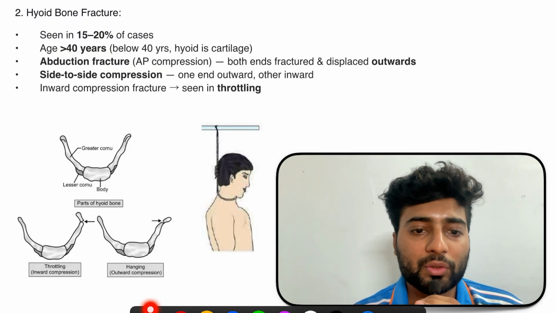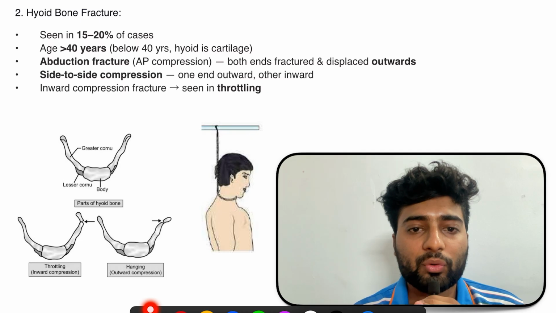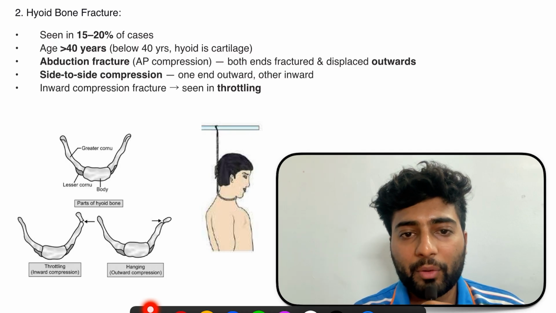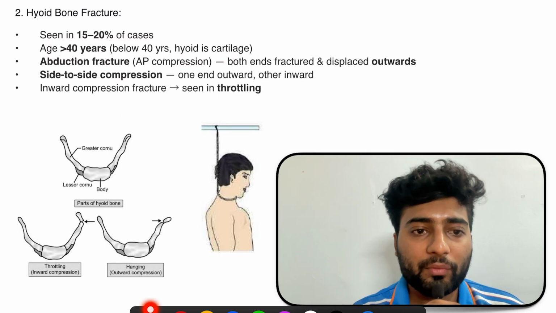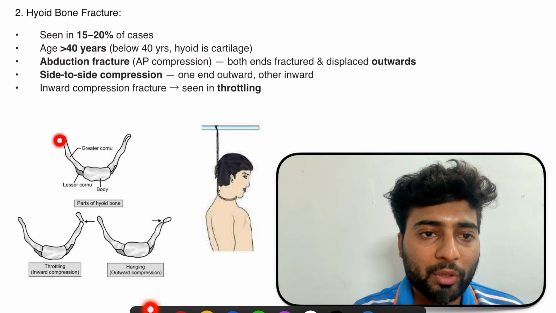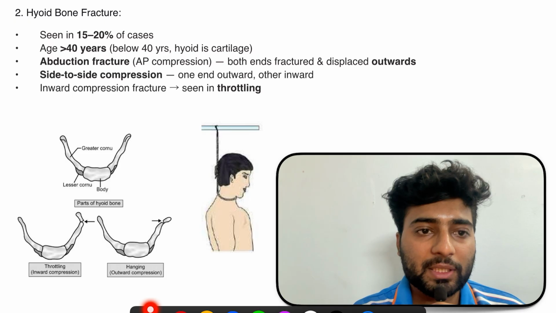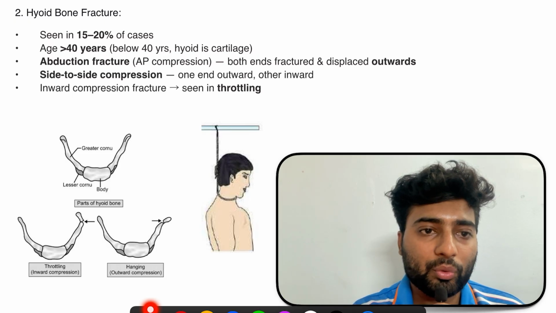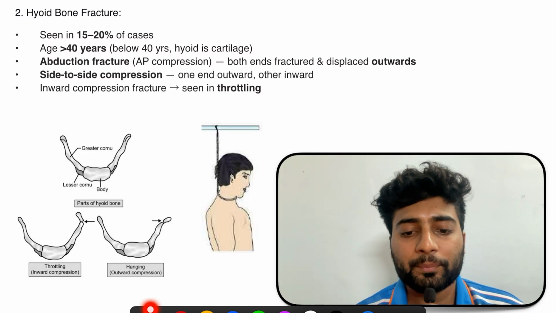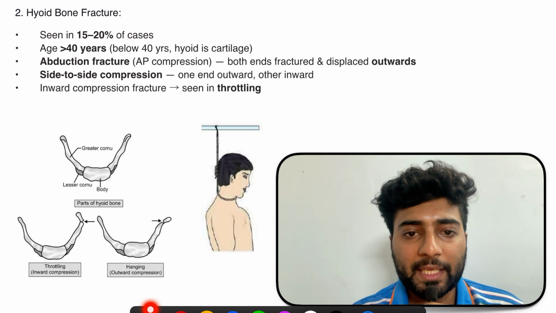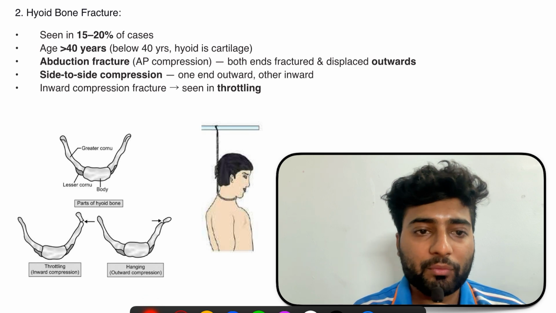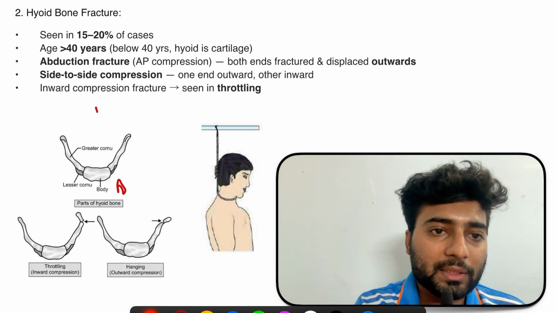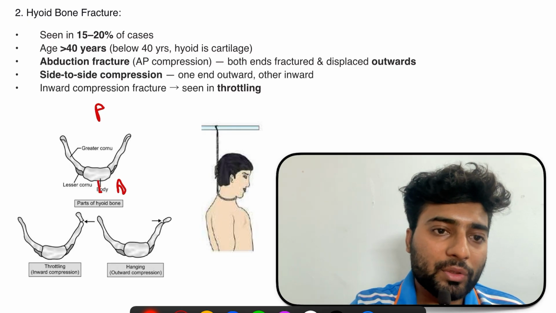See, this is more conceptual. Let's take two examples. First one is of hanging. First let's learn the anatomy of the hyoid bone. Hyoid bone has two cornua, this one and this one. So this is the greater cornua and the lesser cornua. So we have two of these protrusions. Now whenever there is hanging, there is anterior posterior force. This is the anterior part and this is the posterior part. So the force is like this.